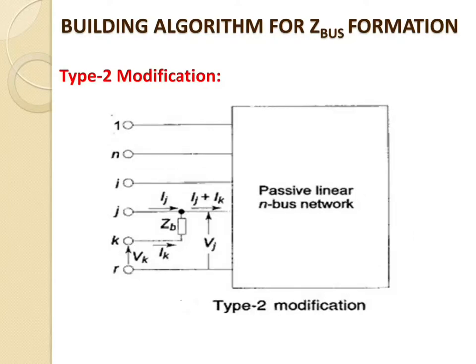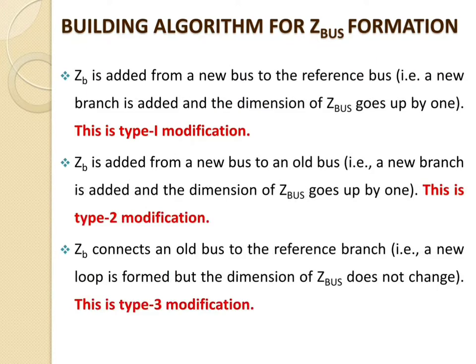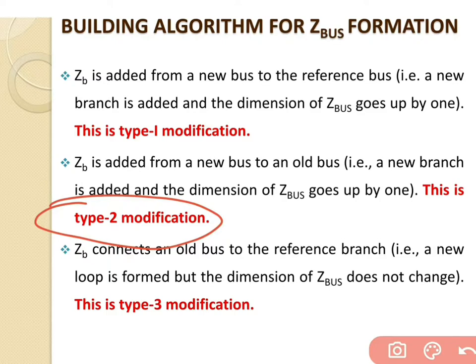Now we will go for the type 2 modification. As per the notation, in the type 2 modification Zb is added from a new bus to an old bus, that is, a new branch is added and the dimension of Z bus goes up by 1. This is the type 2 modification. In that case we have to add one Zb, that is the self impedance, between the new bus and the old bus.